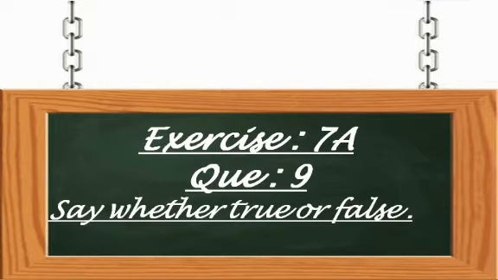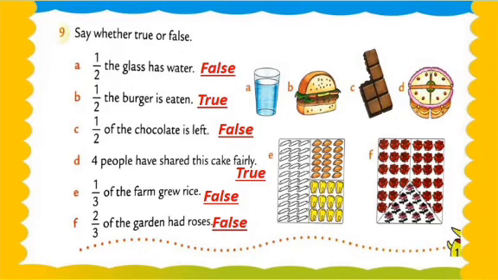Now, my dear students, exercise number 7a, question number 9: say whether true or false. So let's check true or false of exercise number 7a. My dear students, here are different types of things, eating things or images. Let's check question number 1: one upon half, the glass has water. See, one upon half, the glass has water.